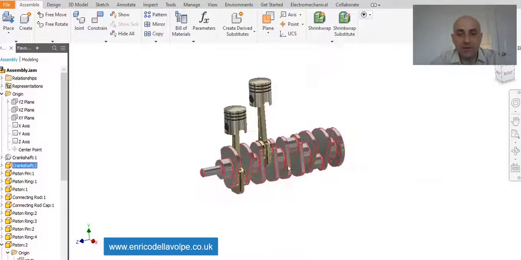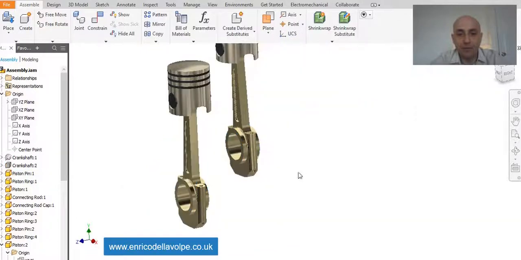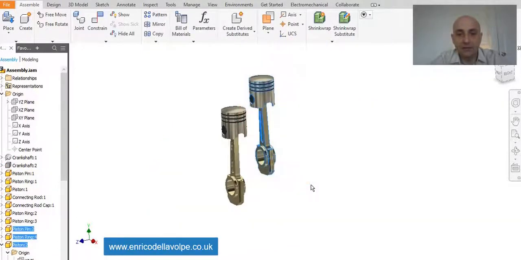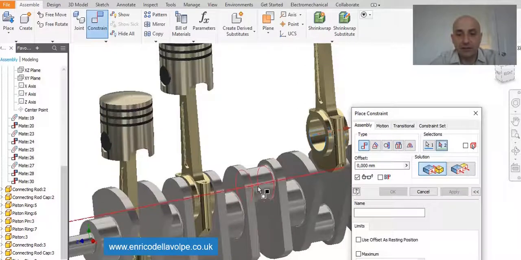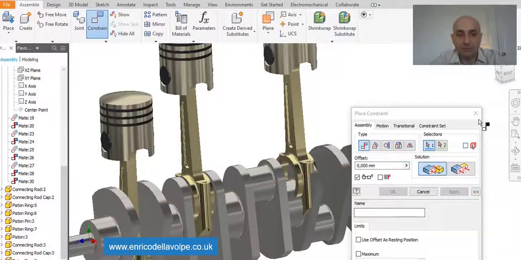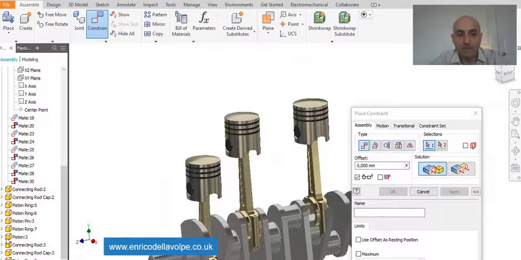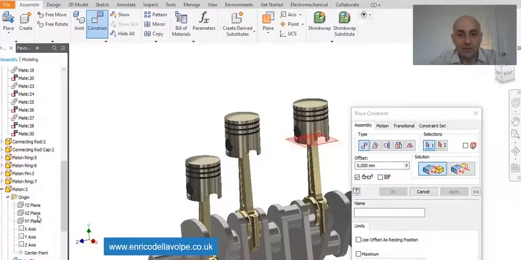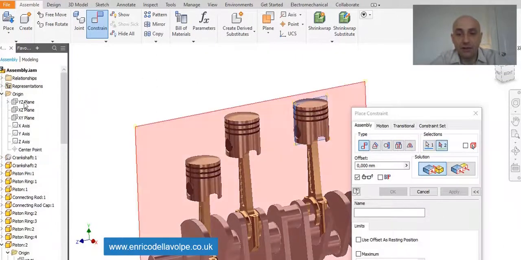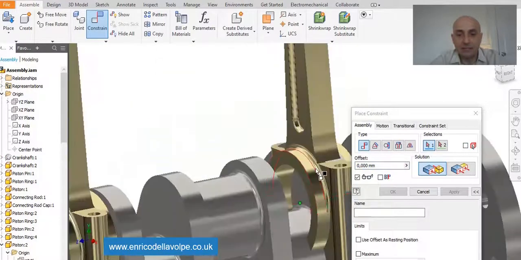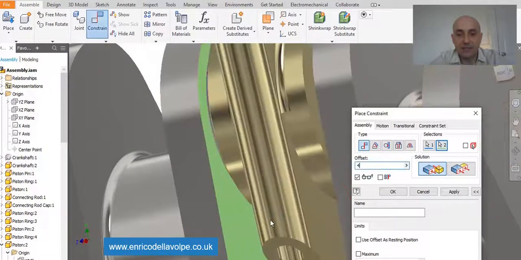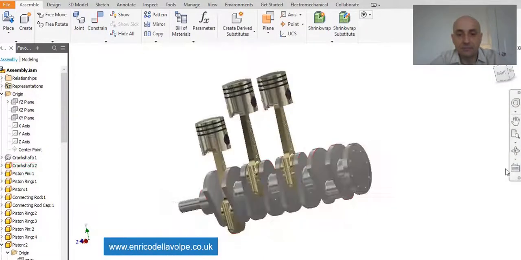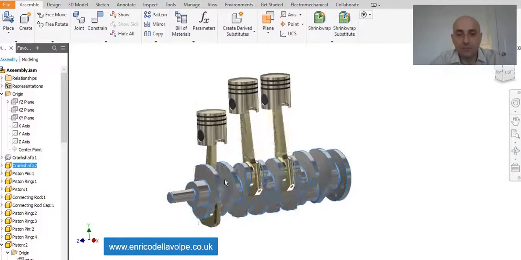Switch off the crankshaft, copy the object, paste, switch on the crankshaft and constrain the center to center. Middle plane of the piston with middle plane of the origin, enter. This side with the other side 4 mm distance, enter. And we complete with the last piston.